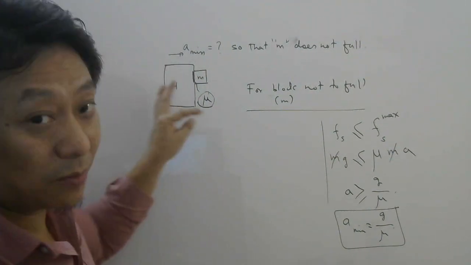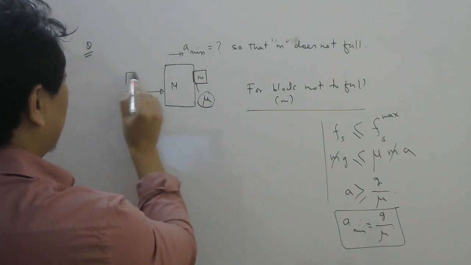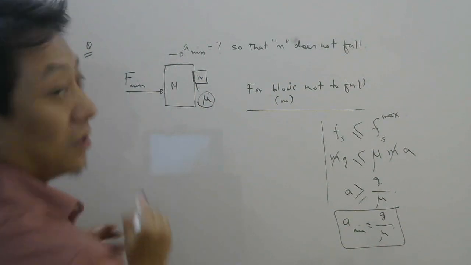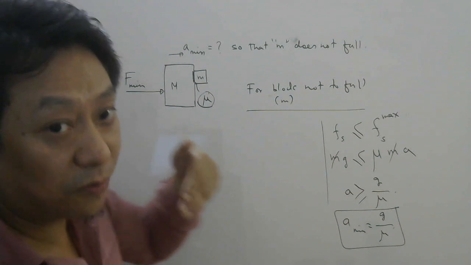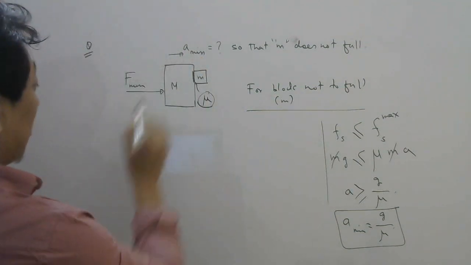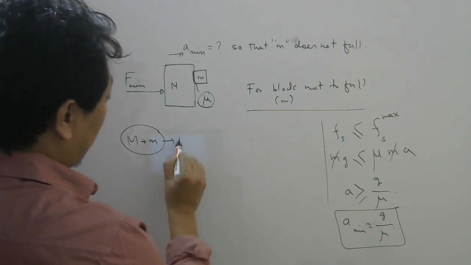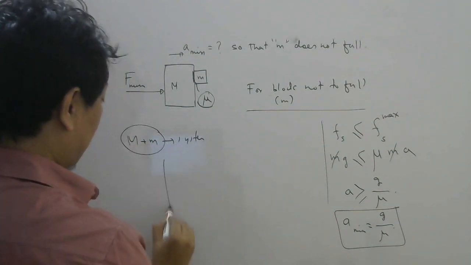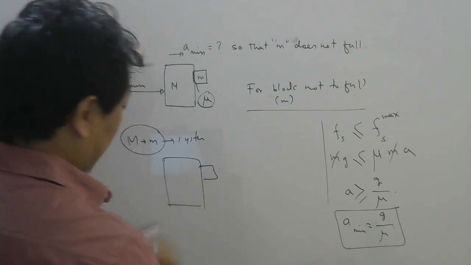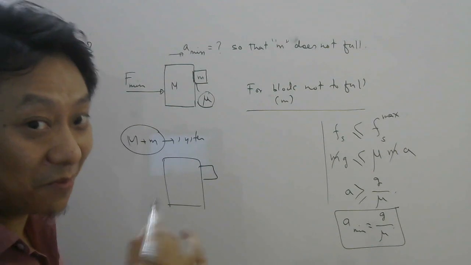Okay. Now we can modify this question slightly by asking not the minimum acceleration but the minimum force applied so that both the blocks move together or small m does not fall. Now what will you do to find this force? Well, you will take capital M plus small m as the system. Then the normal force between these two you will not show because it will cancel in tandem.